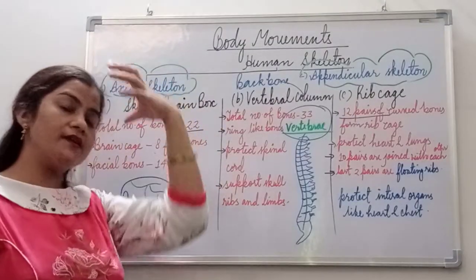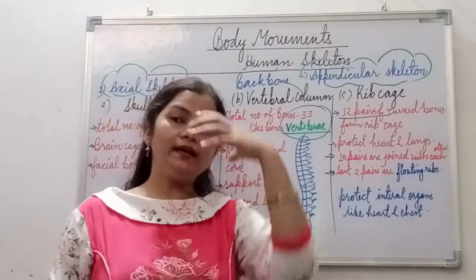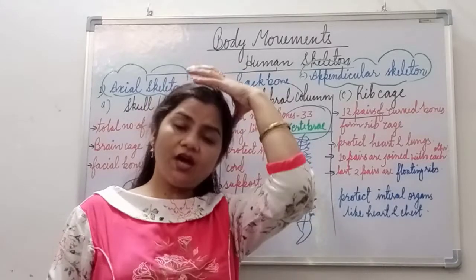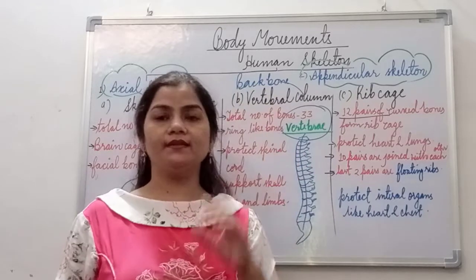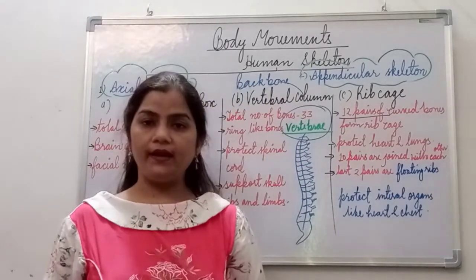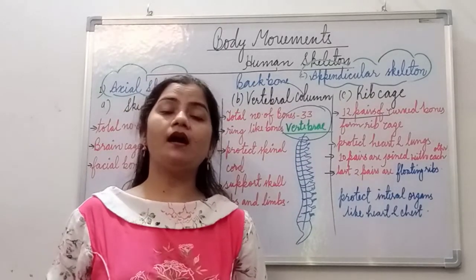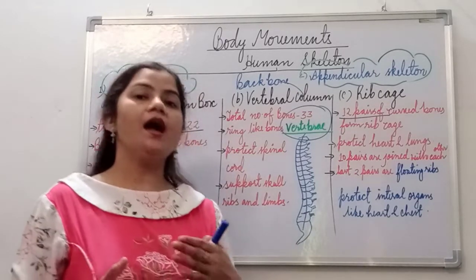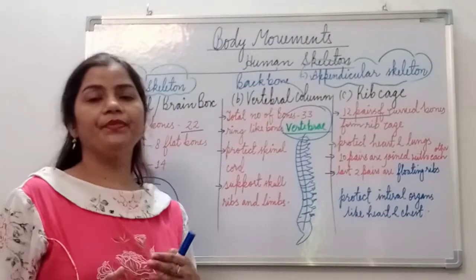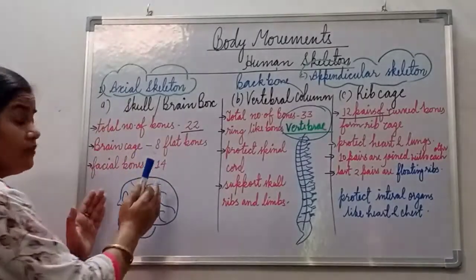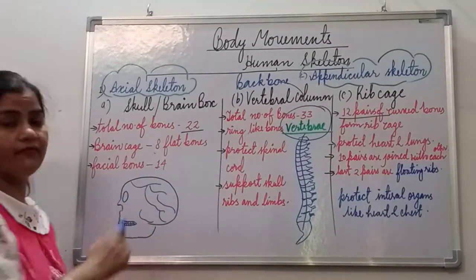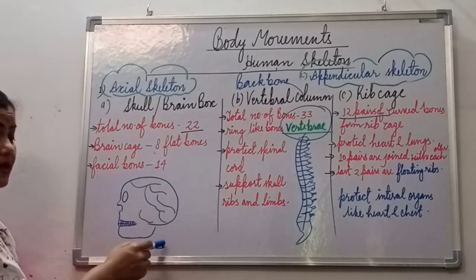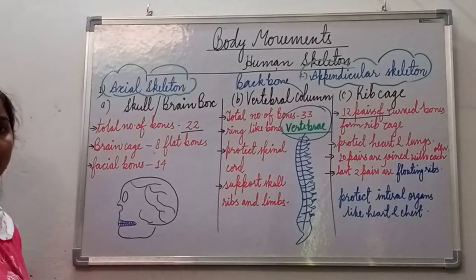So what is the brain cage? You can understand this way: the region where the hair grows, जहाँ जहाँ पे भी आपके बाल grow हो रहे हैं सर में, that is the part of the brain cage. Inside that brain cage, around 8 bones are joined together, and these 8 bones form the brain cage. The rest of the 14 bones form our facial structure. As you can see, this is the diagram I have drawn for you, the diagram of the skull.